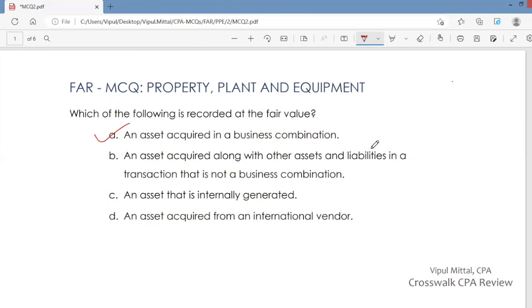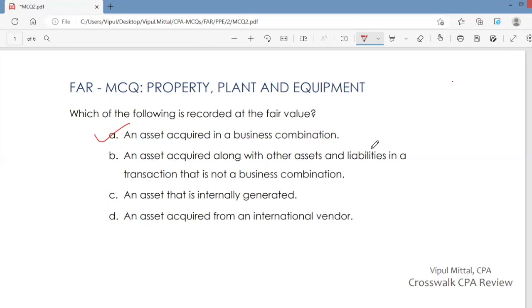An asset acquired along with other assets and liabilities in a transaction that is not a business combination, you do not record this at fair value. An asset that is internally generated, all the costs that you have incurred to internally generate that asset are generally capitalized. So you do not record this asset at its fair value.